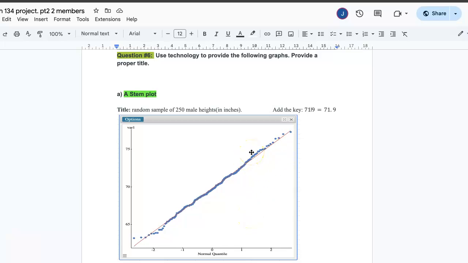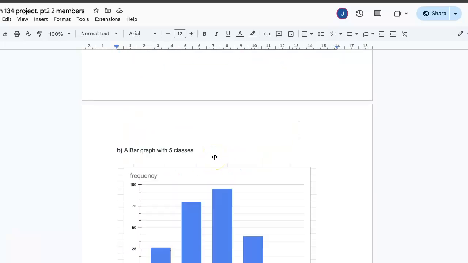Because our data set has a lot of decimals, it is difficult to do a traditional stem and leaf plot. So this electronic one, which we got from StatCrunch, is a better representation as well. As you can see, the dots go left and right according to this red bar right here. That's essentially the same pattern that we would see in a traditional stem and leaf plot, but now it's just placed in a graph. The second graph, we have a bar graph using 5 classes.